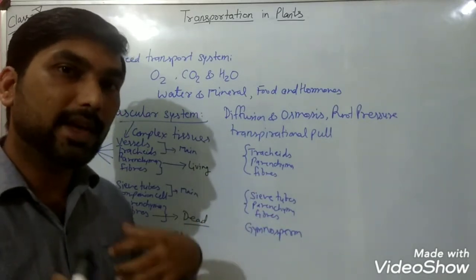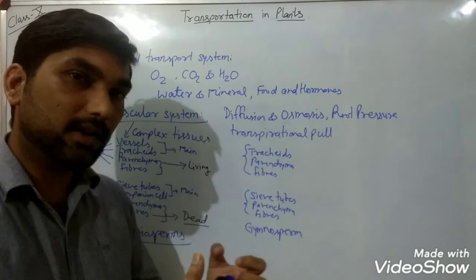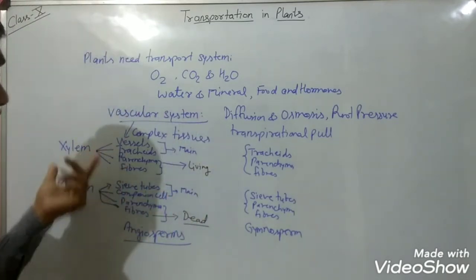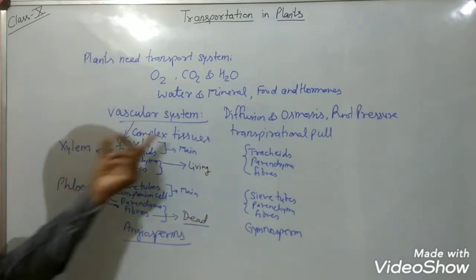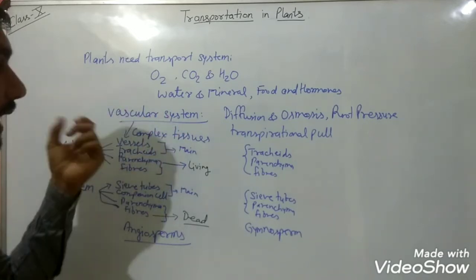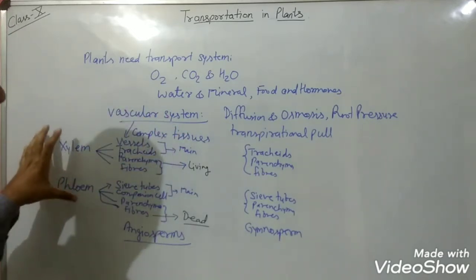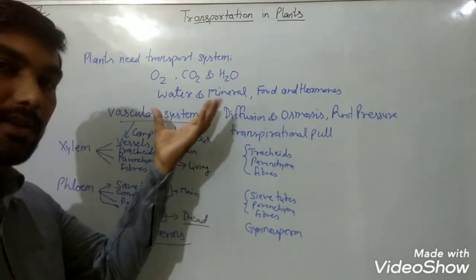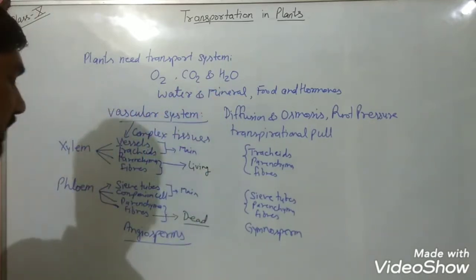It does not have any pumping organ like the heart that animals possess. And xylem and phloem are complex tissues, also known as the vascular system in plants. These are responsible for conduction or transport of substances from one place to another.